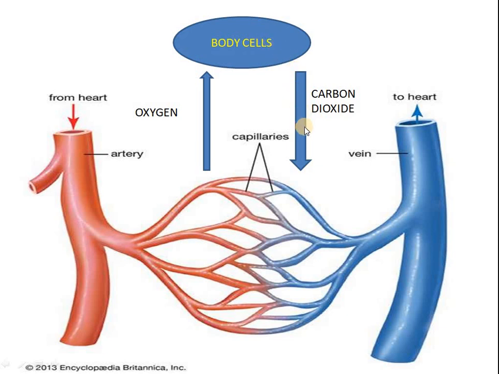Then this carbon dioxide diffuses into the capillaries, and from the capillaries this deoxygenated blood enters the veins. So you can see here, the capillary acts as the intermediate between the artery and the vein, where the exchange of gases as well as other materials takes place, and also the exchange of material between the capillary and the body cells.